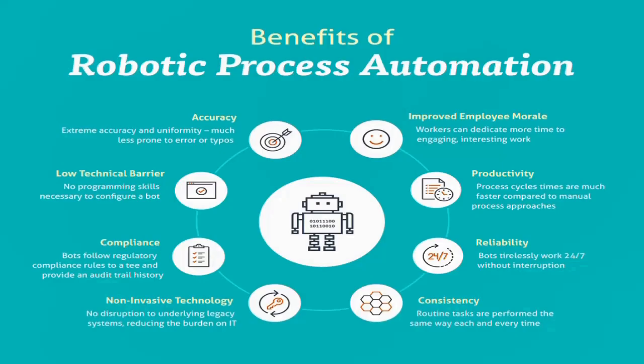First is RPA, Robotic Process Automation. This is a technology that uses software robots or bots to automate repetitive rule-based tasks previously performed by humans. This type of automation can be helpful in various departments such as finance, HR, customer service or IT. And these are all the benefits we can have with this RPA. We can improve employee morale, productivity, reliability. There will be low technical barriers and there will be high accuracy.